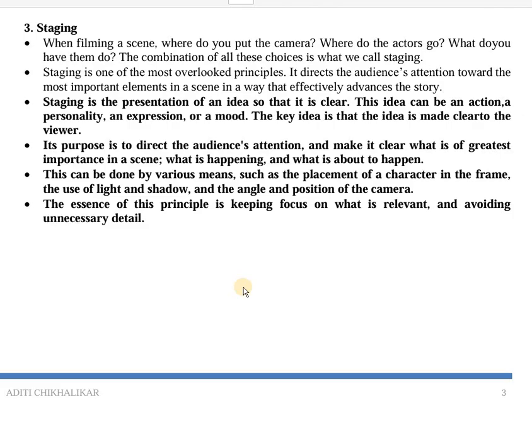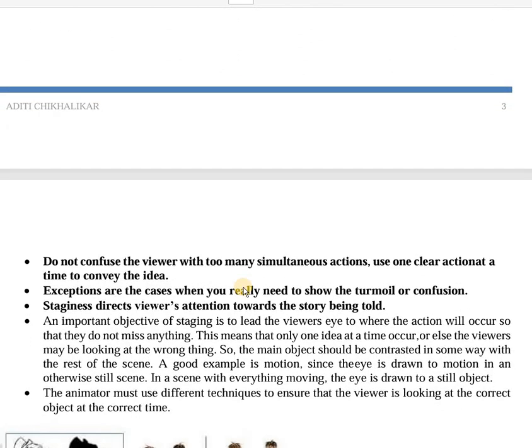So, the face of the actor should be towards the audience, so the audience can see the actions, they can see the expressions of the person. So, placement of character, the use of light, the use of shadow, the angle and the position of the camera. The main aim over here is, wherever the primary action is happening, the focus should be on that action, and any unnecessary details that are going on in and around should be avoided. So that is the main aim of staging.